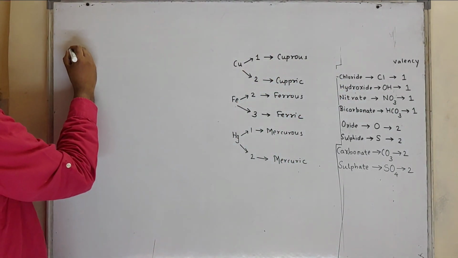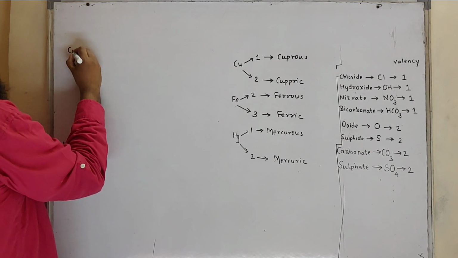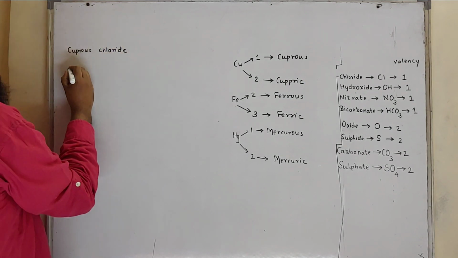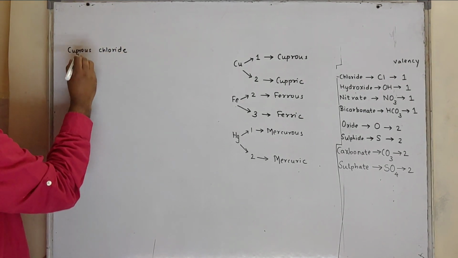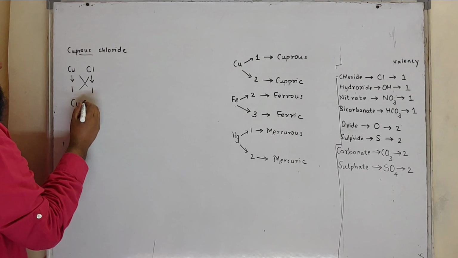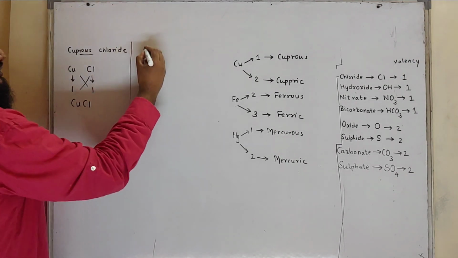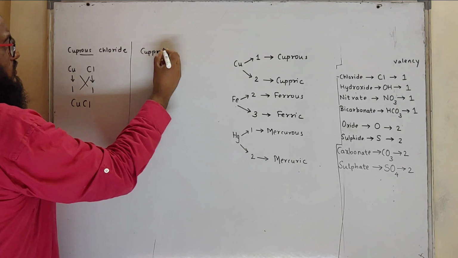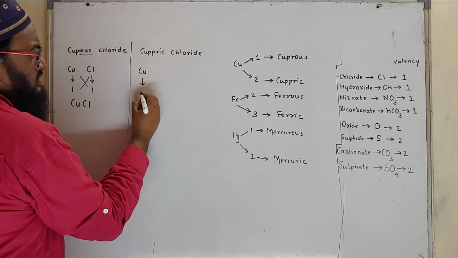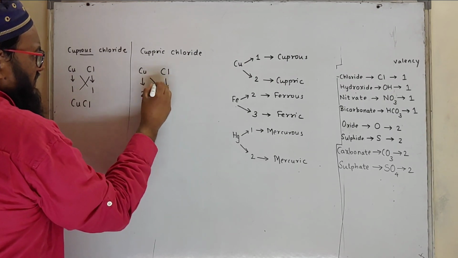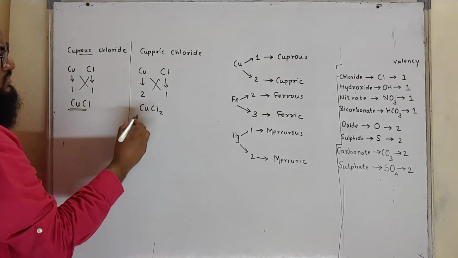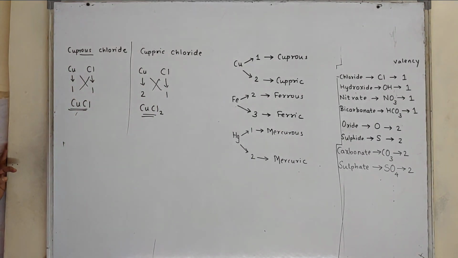So what will be copper chloride? Cuprous chloride. Copper with valency 1. Cuprous means copper with valency 1. Chloride valency 1. It will be CuCl. What about cupric chloride? Cupric chloride. Copper with valency 2, chloride valency 1. We can exchange the valency. It will be CuCl2. You got the difference? This one is cuprous chloride. This is cupric chloride.